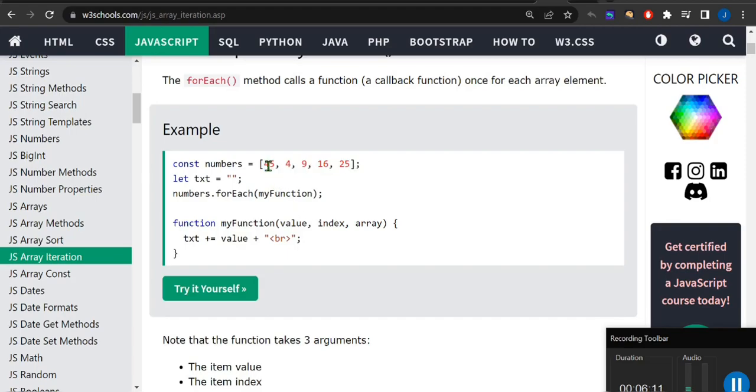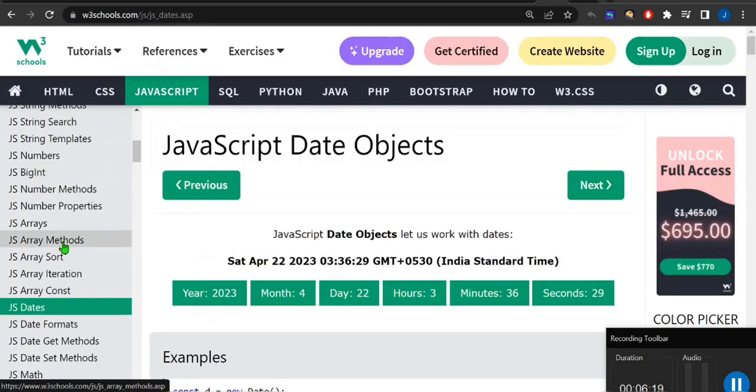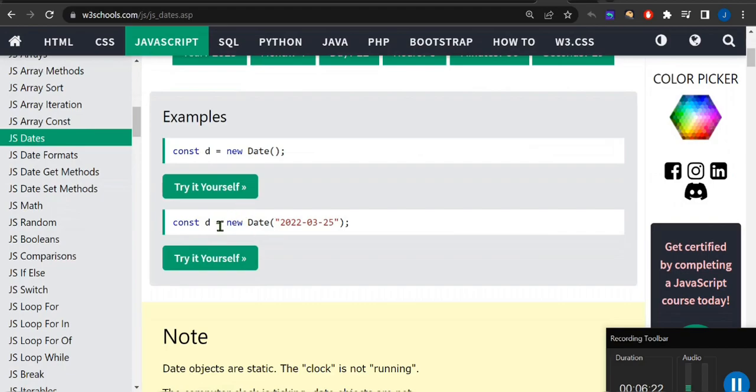Yeah, it will iterate over each and every element of the array. So that's why we're using forEach. It's a very important topic. And after that, Date, Array.date. Okay, so new Date is there, new Date only. Inside that, you can pass your required date, or if you just want to print the date, you can just use this code.